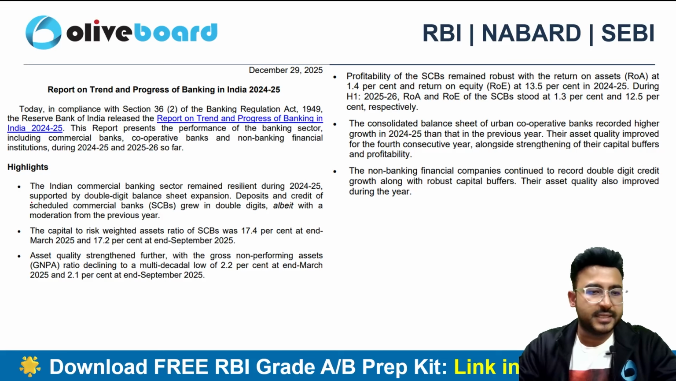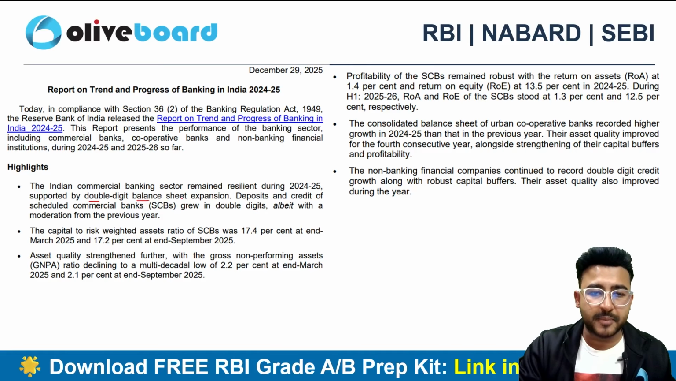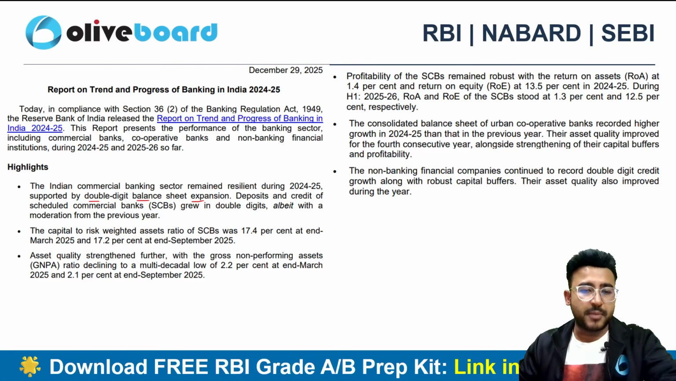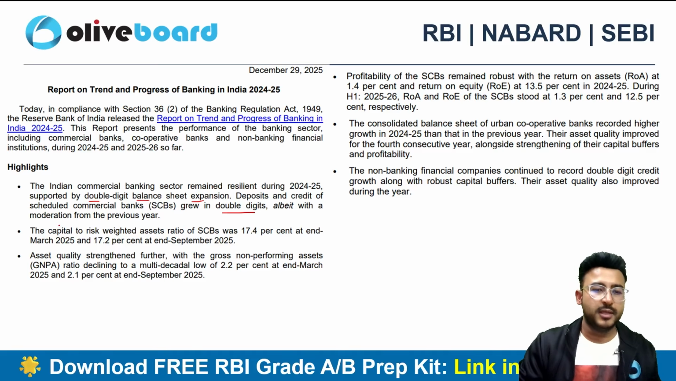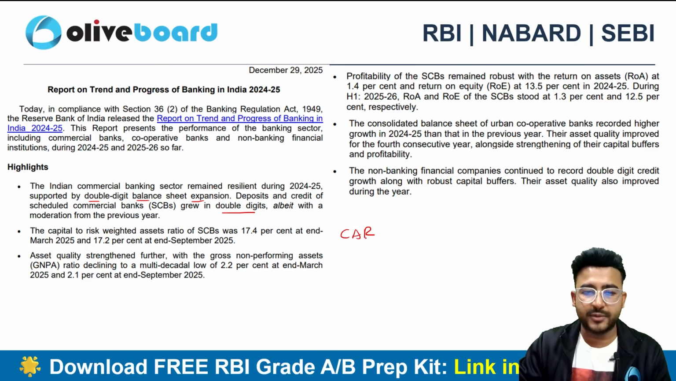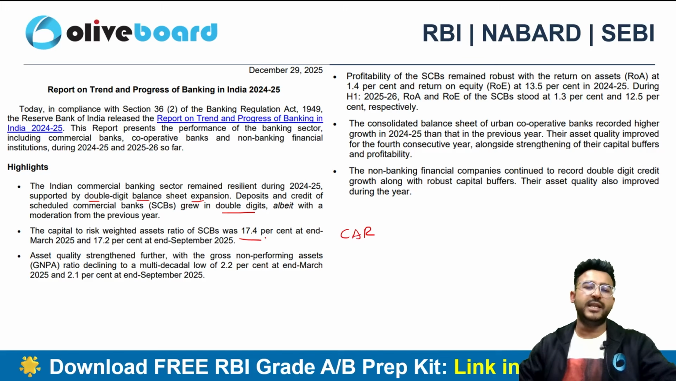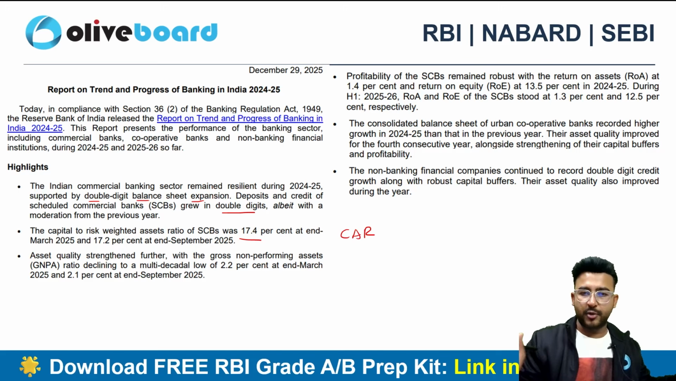So here we can see that the Indian commercial banking sector remained resilient during financial year 2025, supported by double-digit balance sheet expansion. So the balance sheet expanded with a double-digit growth rate, right? The deposits and credit of the scheduled commercial banks were also in double-digit growth mode. At the same time, the capital to risk weighted assets ratio, the CRAR or capital adequacy ratio, of the scheduled commercial banks was 17.4%. So this data, you can't ignore this data, okay?